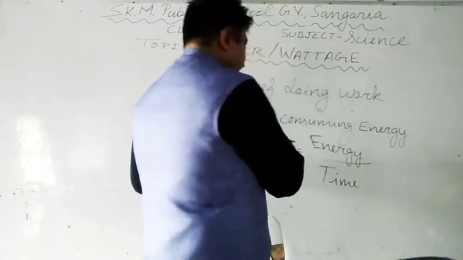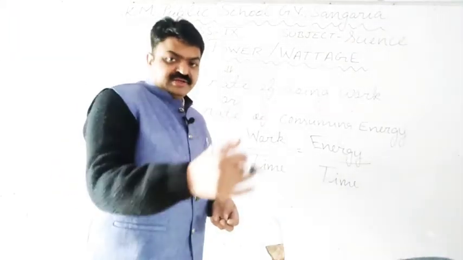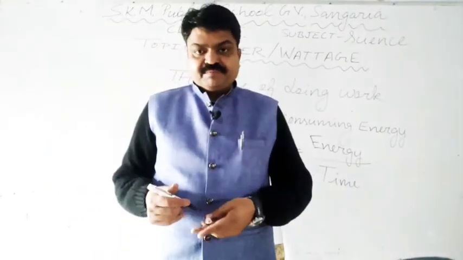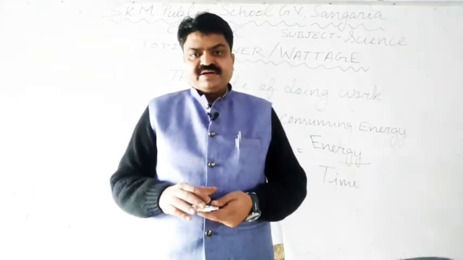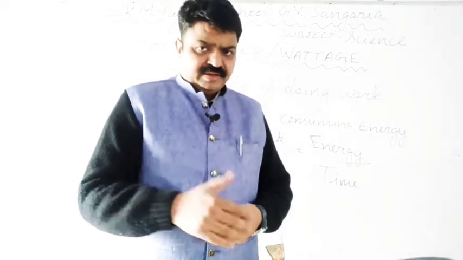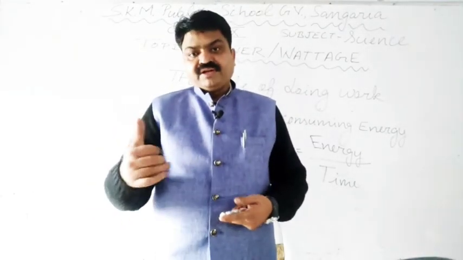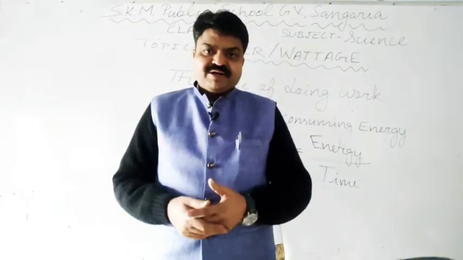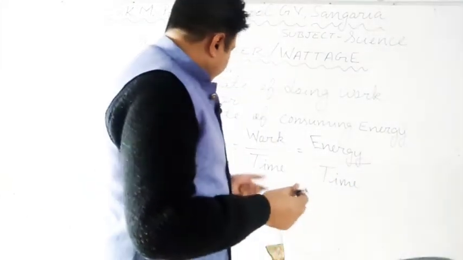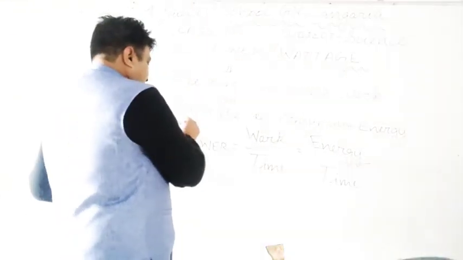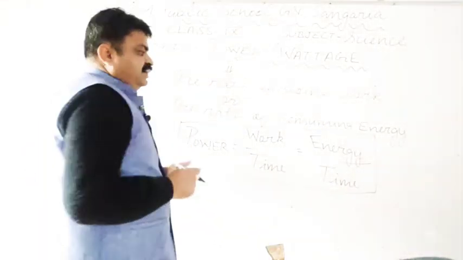So these are the two formulas that we use for finding the power of an electrical device, of an animal, of a particular automobile transport. So this formula we use, and with the help of this formula we can also get the unit.